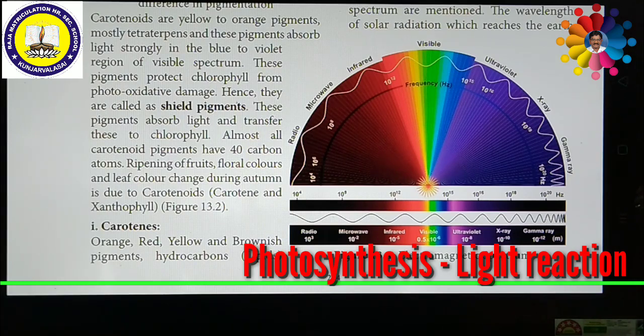So light is a particle which is called a photon. That means light is made up of tiny particles called photons. Each photon contains an amount of energy known as a quantum. That means every particle consists of a certain amount of energy. How much energy they have is measured with a unit called the quantum. The energy of a photon depends upon the frequency of light. So these are some important properties of light.